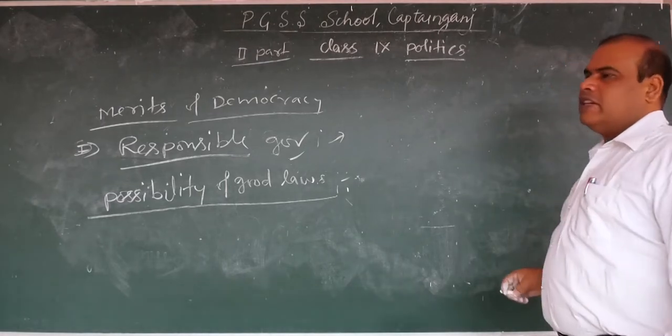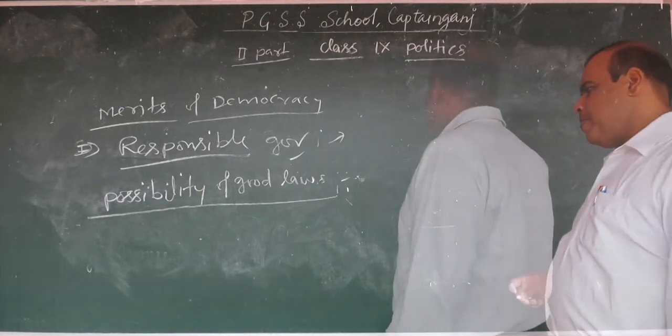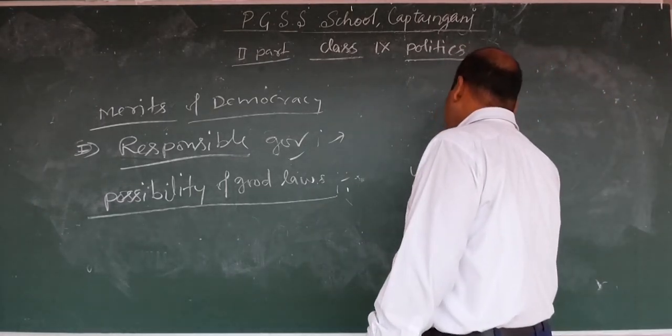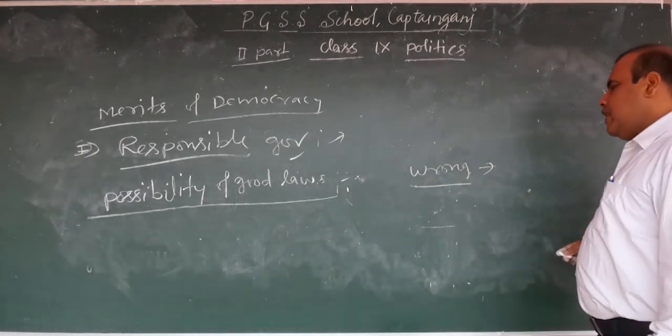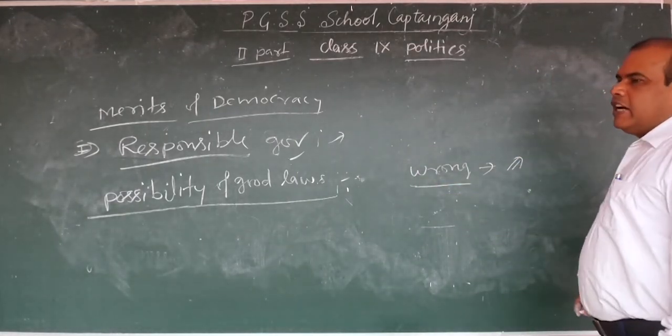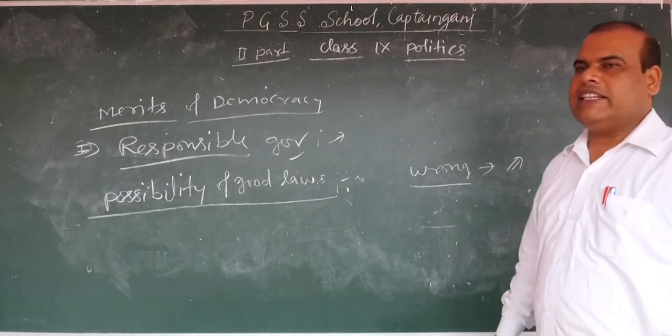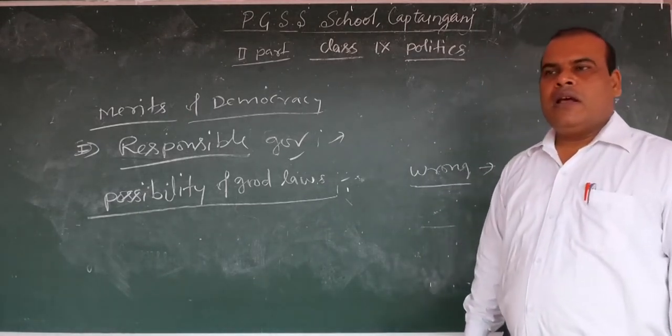Let's try to understand by an example. Suppose wrong decisions are taken by the government that are against any section of the society. In that condition, what would happen?